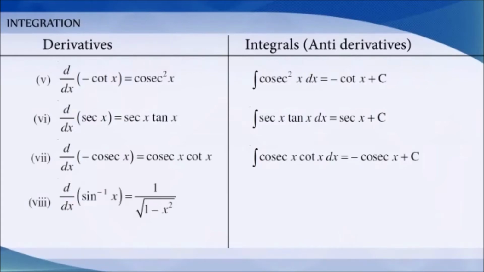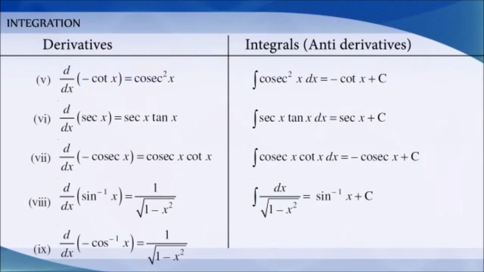Differentiation of sin inverse of x is equal to 1 by root over 1 minus x square. Therefore, integration of dx by root over 1 minus x square is equal to sin inverse of x plus c. Differentiation of minus cosecant inverse of x is equal to 1 by root over 1 minus x square. Therefore, integration of dx by root over 1 minus x square is equal to minus cos inverse of x plus c.